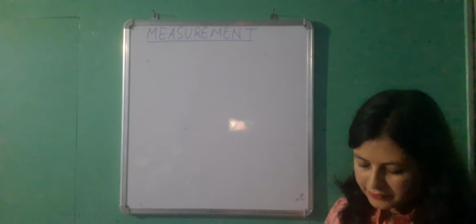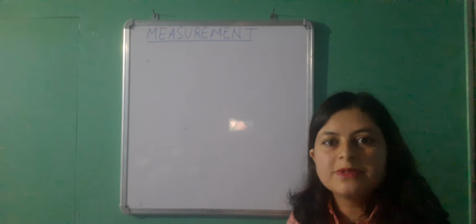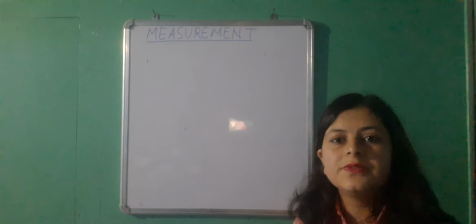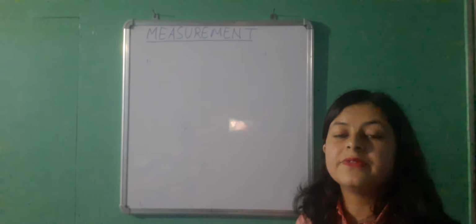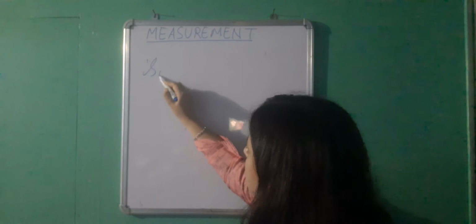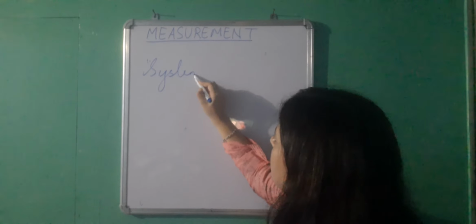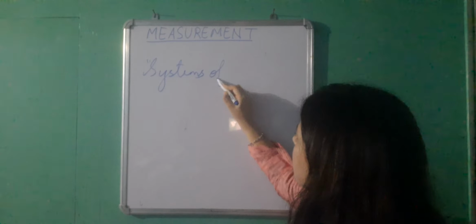Now, after learning about the 2 types of units, we will now proceed to learn about the different systems of unit. Systems of unit.